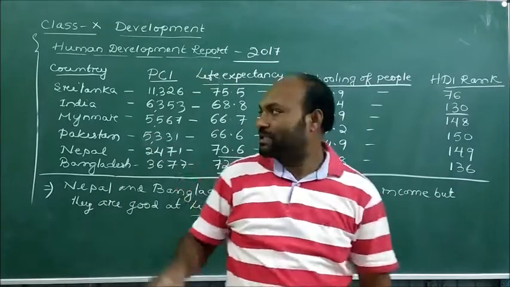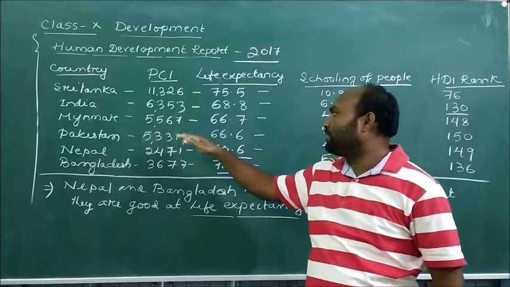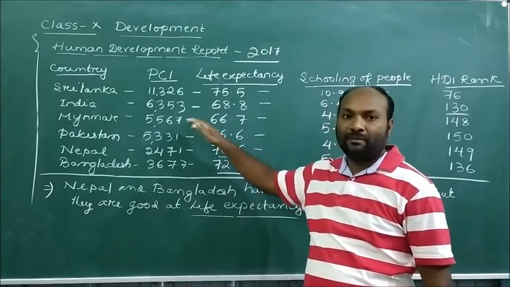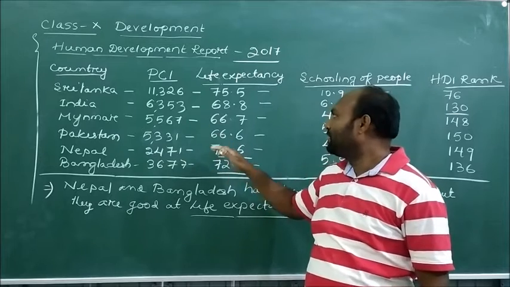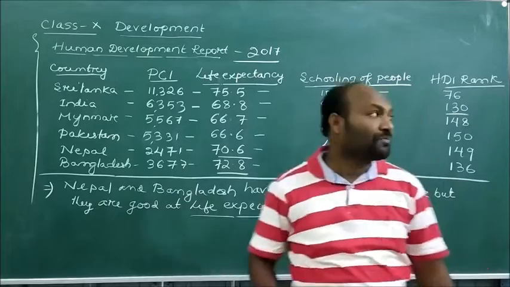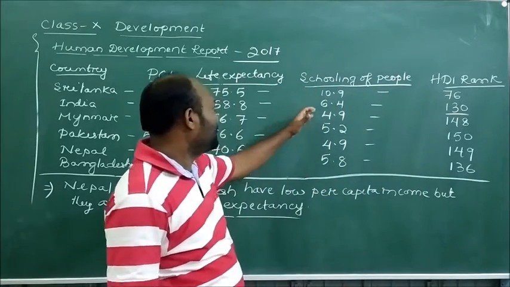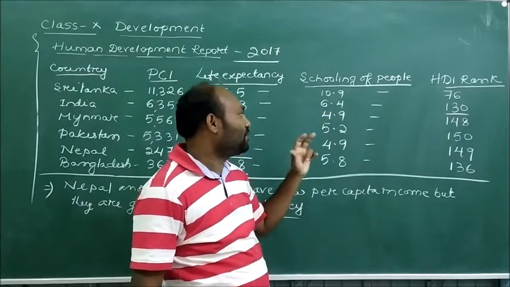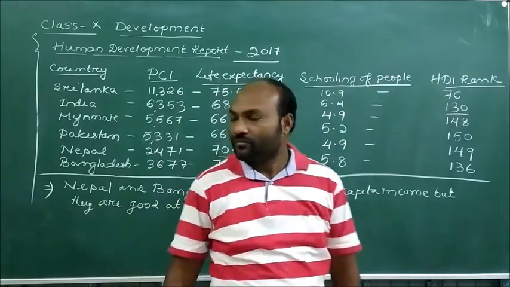At the same time, we see Myanmar. Its per capita income is 5,567, the life expectancy is 66.7, the schooling of people is 4.9, and the SDI rank is 148.